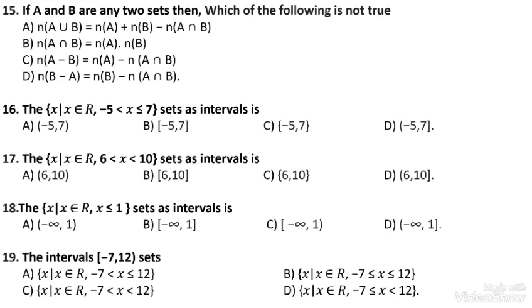Question number 15. This is a very important rule.